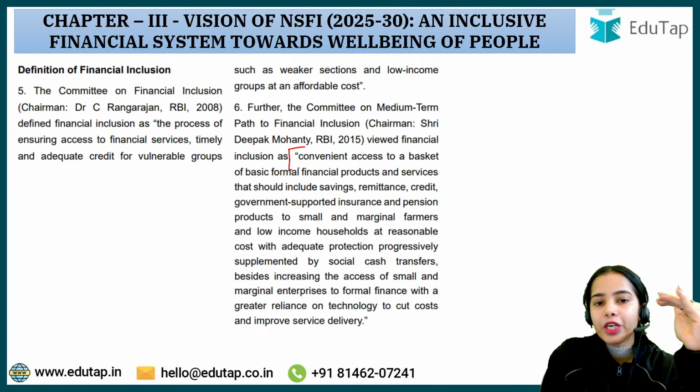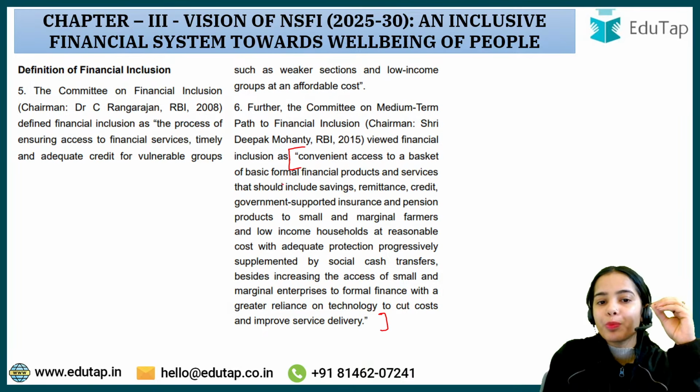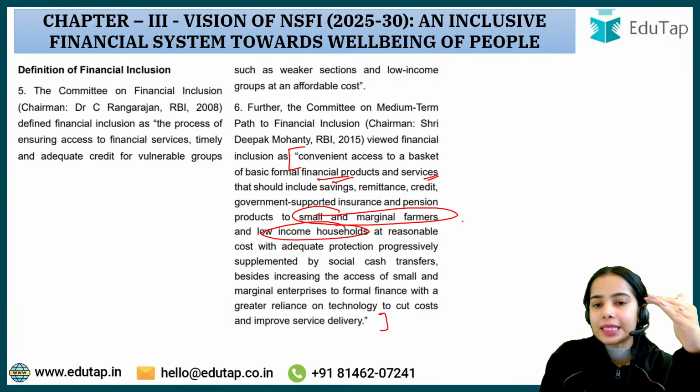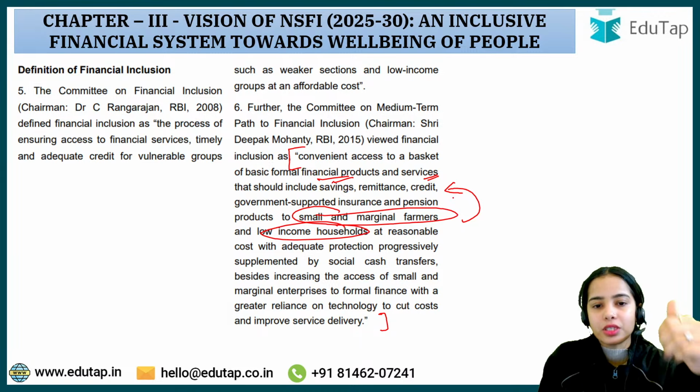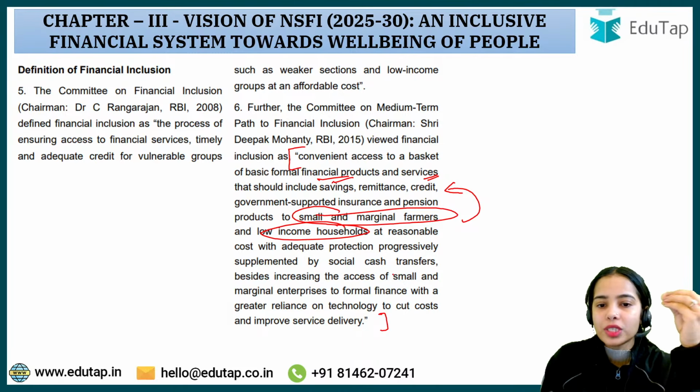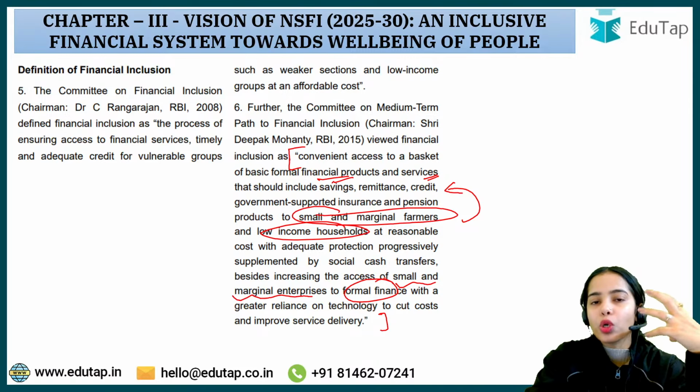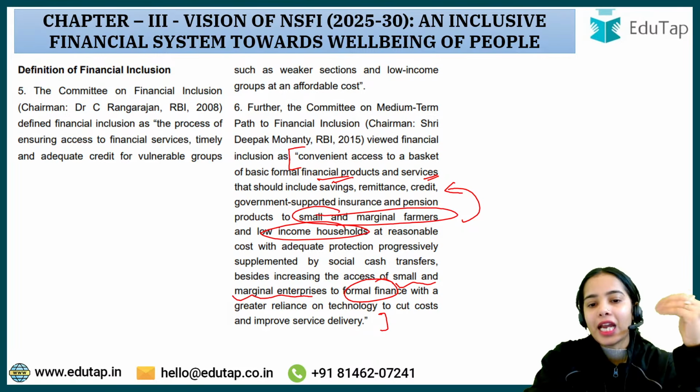So basically in 2015 the focus was given to the basket of basic formal financial products and services, so that small and marginal farmers and low income households get access to different products and services: insurance and pension products, savings, banking services and such. Focus was also given to small and marginal enterprises getting formal finance, and technology being used to cut the cost of providing finance and improve service delivery.